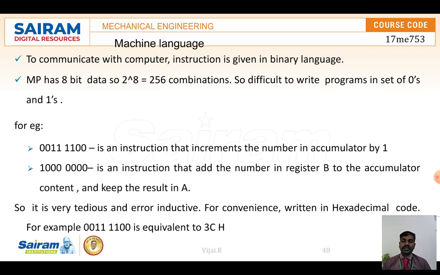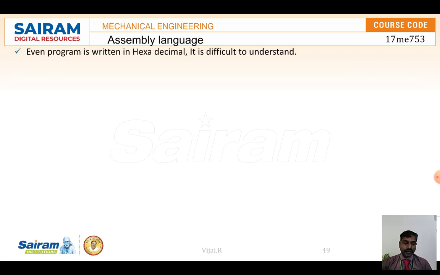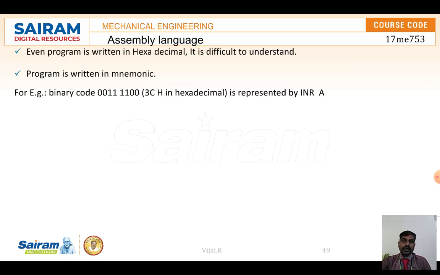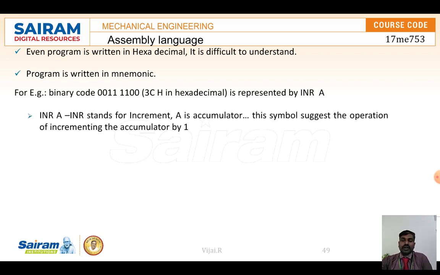Let me show here a hexadecimal code, 3CH, which is written as 00111100, equal to 3CH. But that is also very difficult. Even though we convert into hexadecimal, it is very difficult to control.